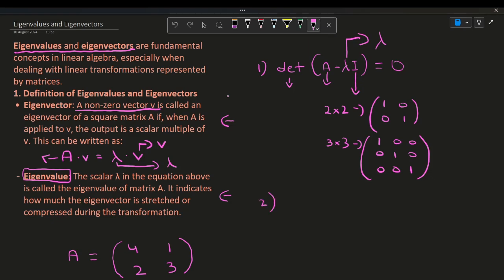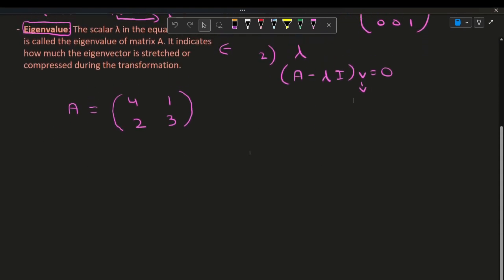And in step 2, we find eigenvectors. So for each eigenvalue lambda, we'll have certain eigenvectors. So to solve that, we do A minus lambda I times V is equal to 0. And we'll be able to find V, which is our eigenvector. Don't worry if this doesn't make sense yet, as I'm going to be explaining it with the help of an example, and that should definitely make it clear for you. So this is what step 2 does. So now let's see how we can implement these steps into a question below.